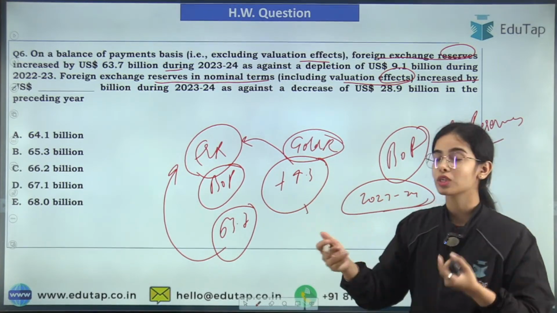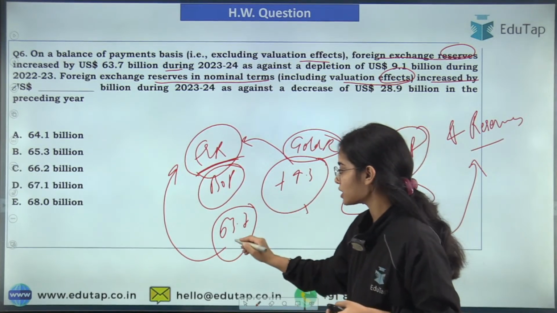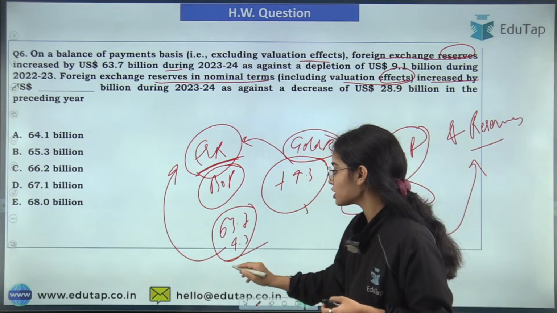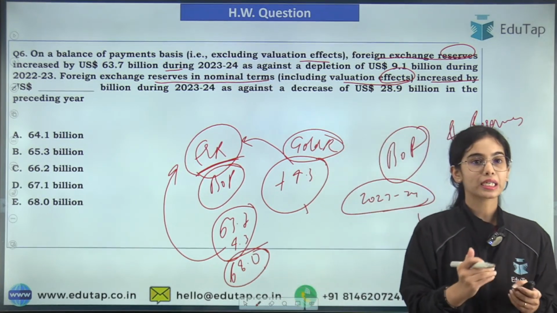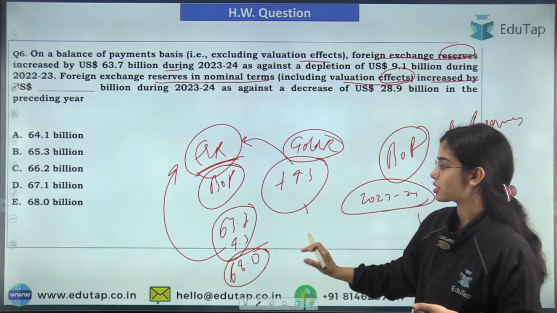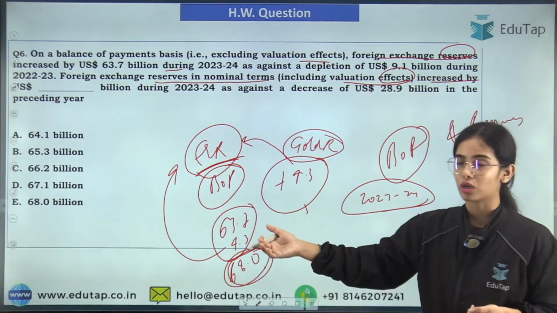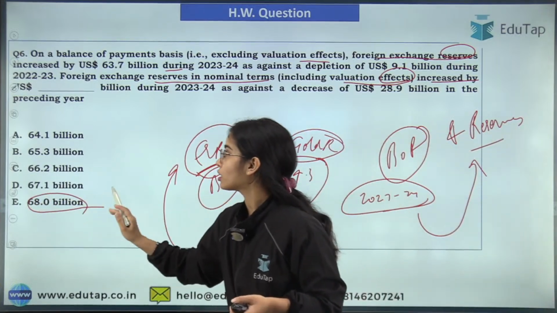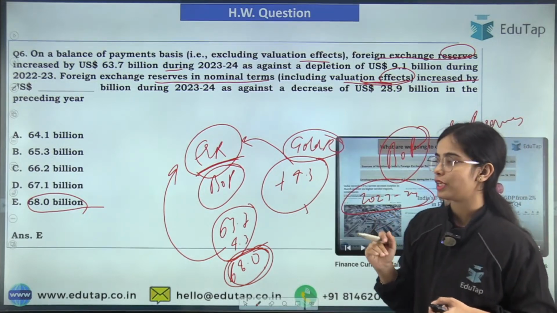That means in total, the foreign exchange reserves have increased by $63.7 billion plus $4.3 billion, so that is $68.0 billion. So you can understand that the foreign exchange reserves have increased by $68 billion, because of the valuation effect of the gold, since the gold value has increased.